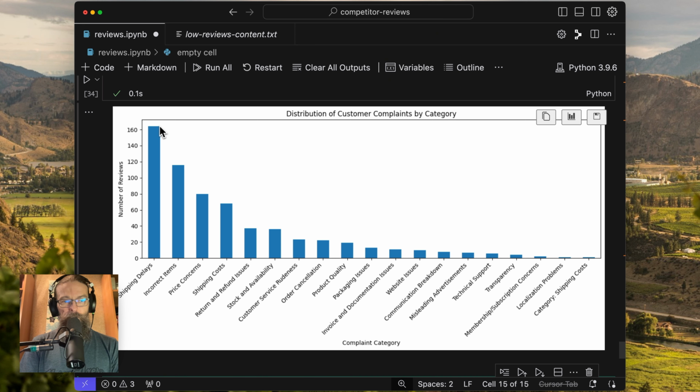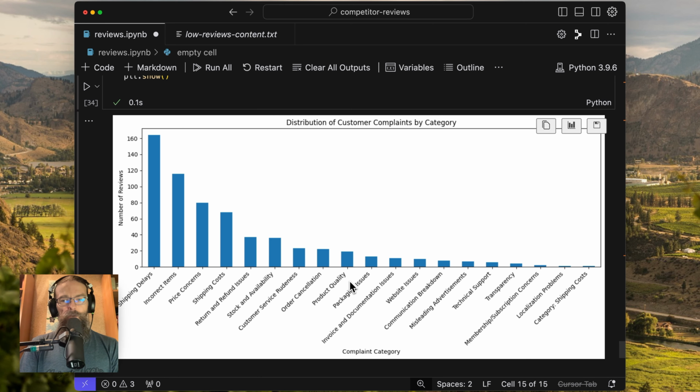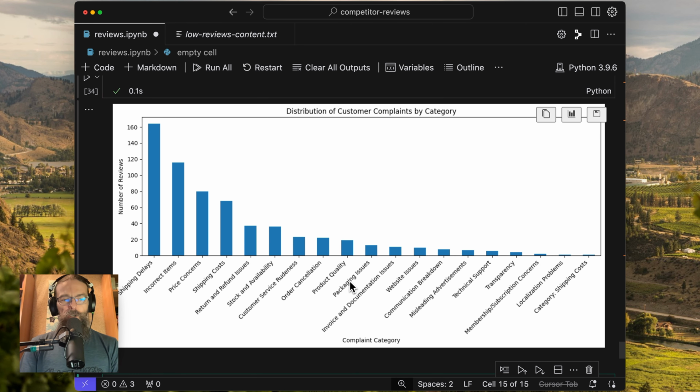Out of 600, I'm going to take a guess and say that's about a quarter. Just about a quarter of all of the issues. So we've got shipping delays, incorrect categories, price concerns, so on and so forth. And now this is the fun part, because from here we can start to dive into some of these categories and we can say, okay, based on this category, can you make recommendations about something for our particular product that we can do better in order to outperform the competitor in this particular way?